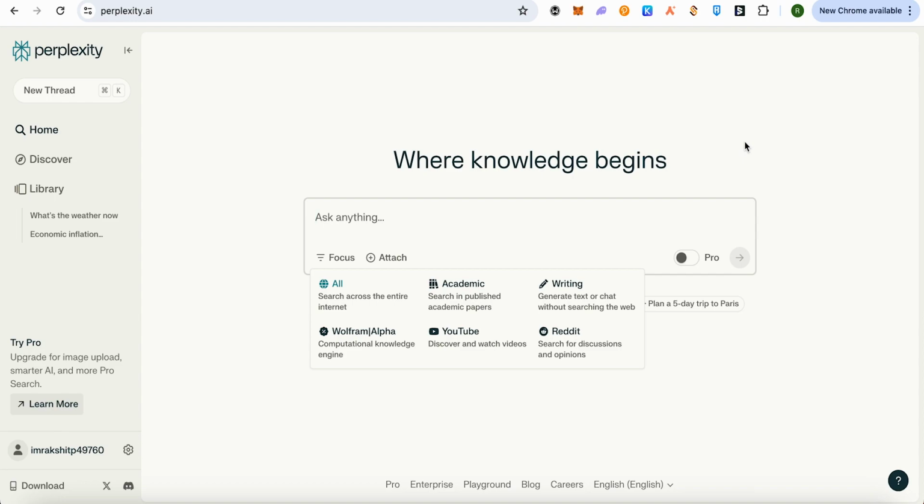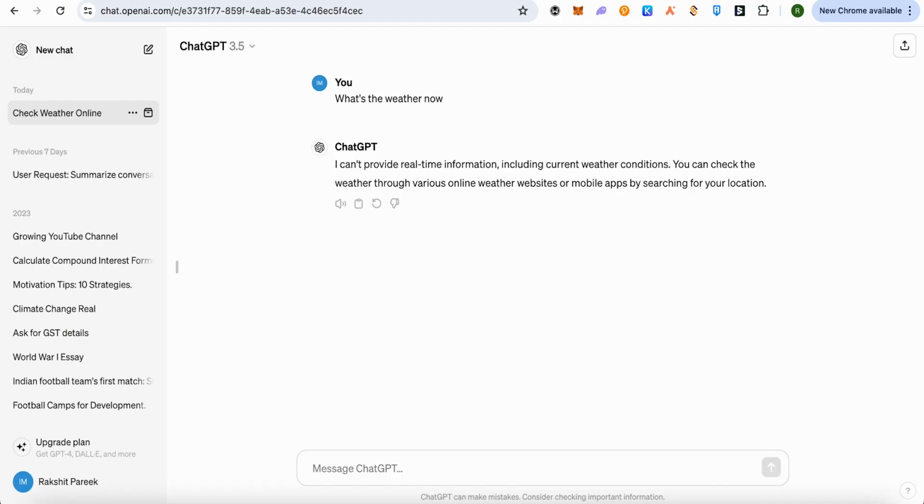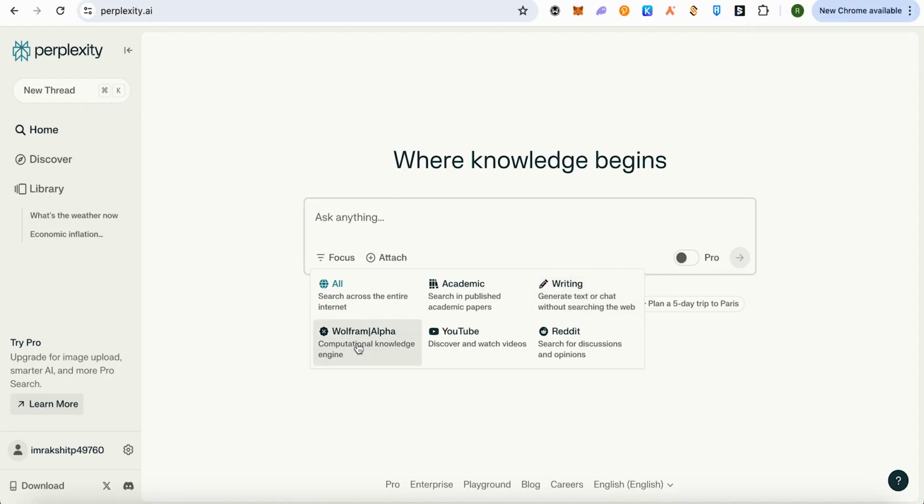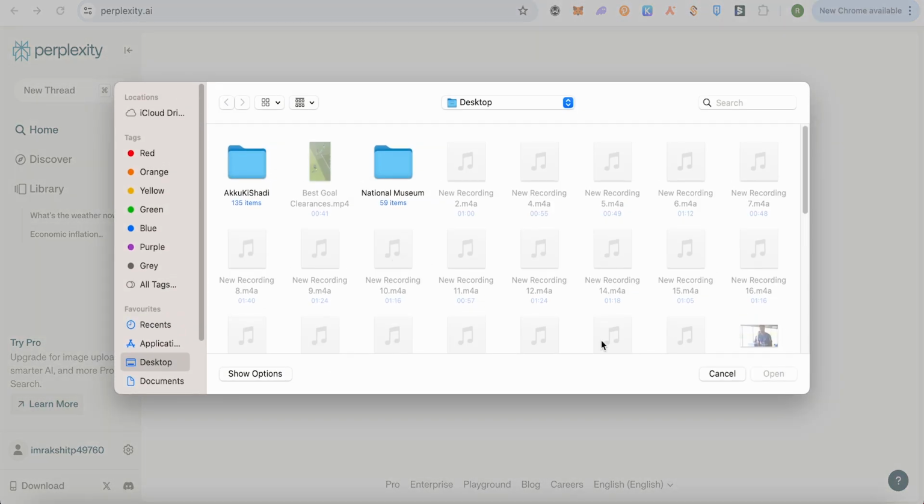And I'm talking about the free version as of now, as not everyone might be looking for a paid version of both the platforms. So this is all about the free version of both these platforms. Here, you can also attach PDFs, images and text for free. But when it comes to the ChatGPT free version, you won't be able to do that, and you can analyze these as well in a better way.